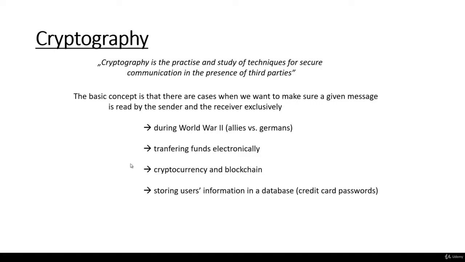There are several cases where cryptography can prove to be very important. For example, during the Second World War, the Allies wanted to make sure that the messages cannot be read by the Germans and vice versa. So the Germans wanted to make sure that the messages cannot be read by the Allies. In these cases, both the Allies and the Germans used cryptography in order to make sure that a given message is read by the sender and the receiver exclusively.